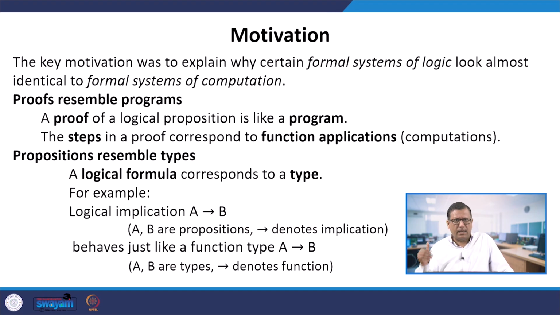Now this behaves just like a function type, where A and B are types, and it is a mapping from type A to type B. So the behaviors and the structures are the same. That is how we say propositions resemble types. This is the first observation, and that is the key foundation point from which this correspondence arises. That was observed by Howard.